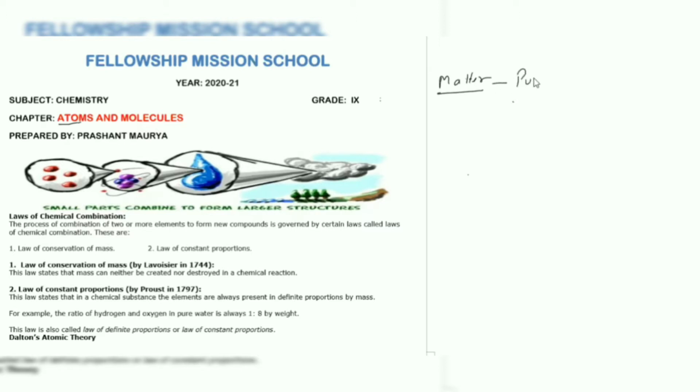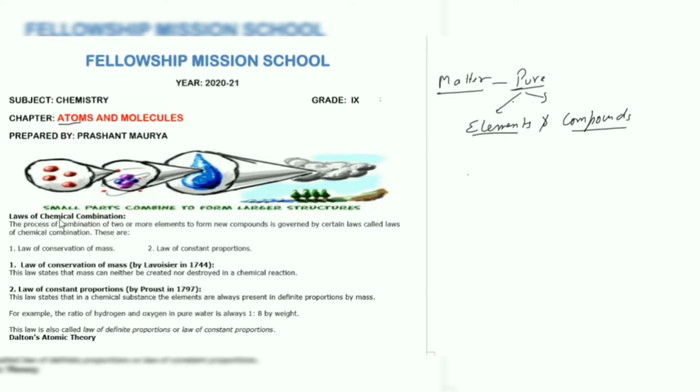With respect to pure substances, we classified matter into two categories, that is elements and compounds. But we were still not aware of the smallest particle of matter, which we are going to find out in this chapter. So before moving into that, we must learn certain laws of combination.